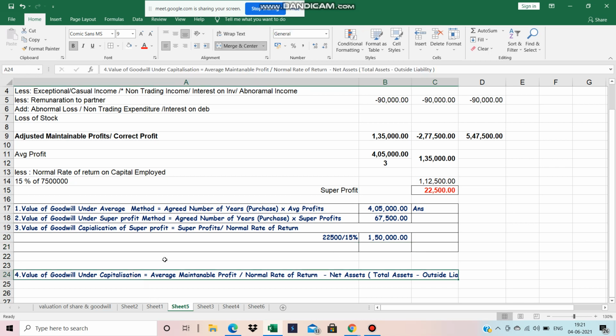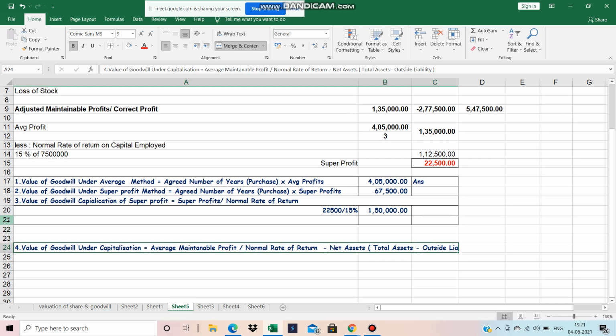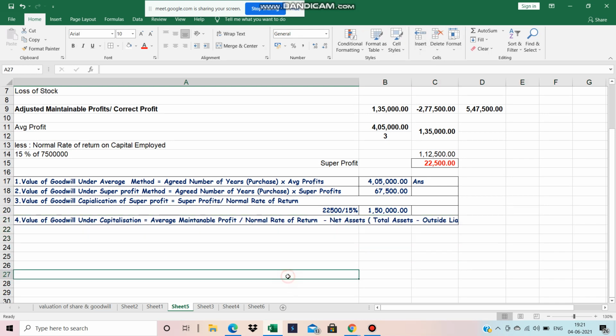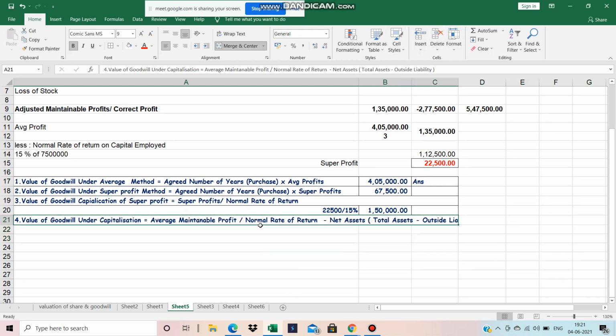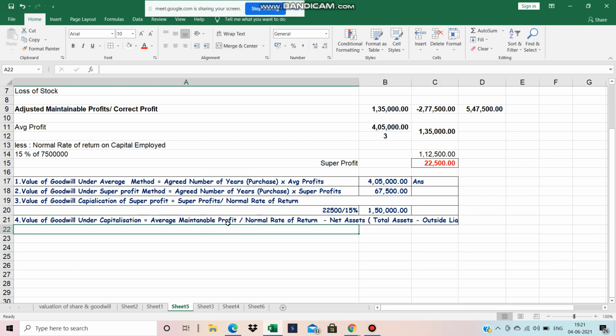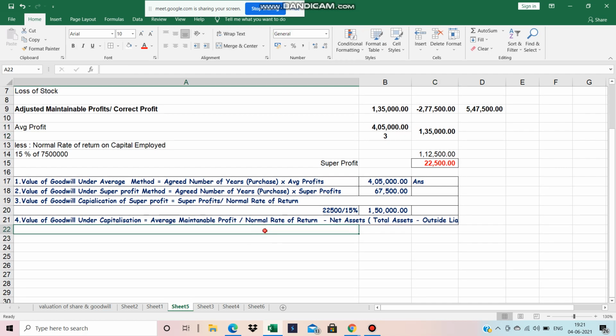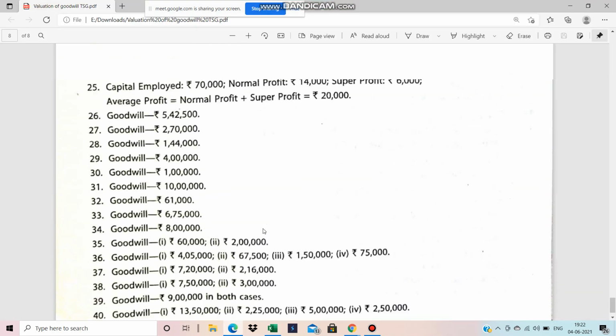1,50,000. Last, the final one is goodwill under the capitalization of average profit method. So what is the formula of the capitalization of average profit method? The average maintainable profit divided by normal rate of return, minus net assets. So the average maintainable profit is 1,35,000. You can write 1,35,000 divided by the normal rate of return, 15%, minus the net assets.